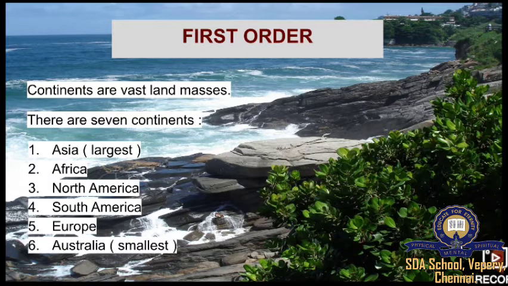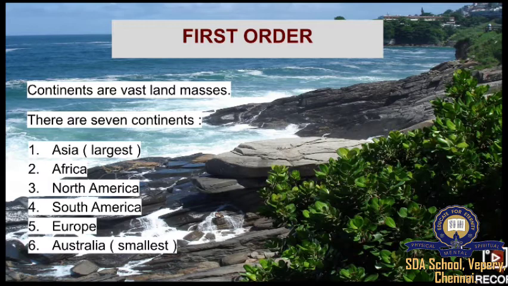So there are 7 continents. The first one is Asia. Second one is Africa. Third one is North America. Fourth one is South America. Fifth one is Europe. And the sixth one is Australia. So among these 7 continents, Asia is the largest continent, and Australia is said to be the smallest continent. So, under first order, we have seen what are continents.